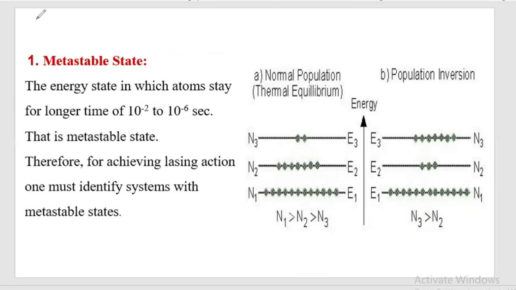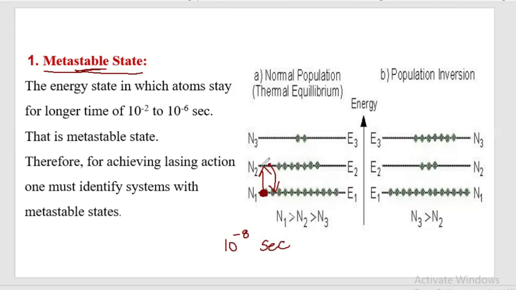The first one is metastable state. A stable state means where the atom is stable. Metastable means partially stable state. We know that atoms absorb energy and go to the higher energy levels. Once they reach the higher energy levels, they are unstable. Again, they come down to the original energy level, within 10 power minus 8 seconds in the ordinary energy levels.